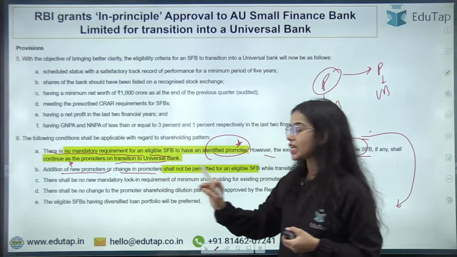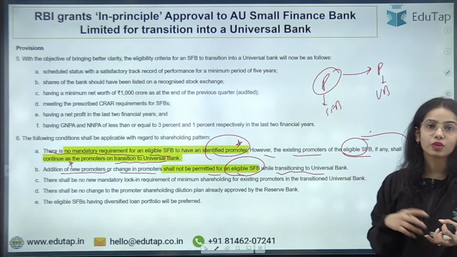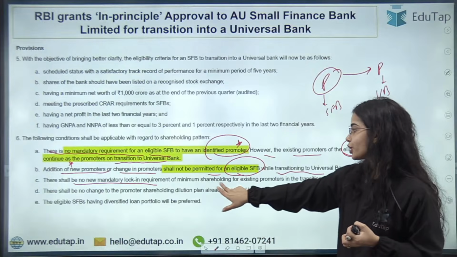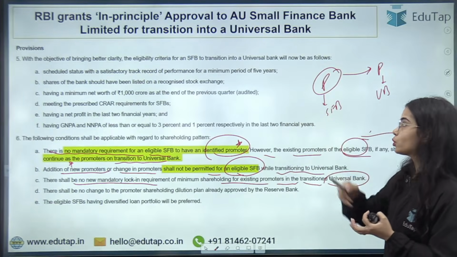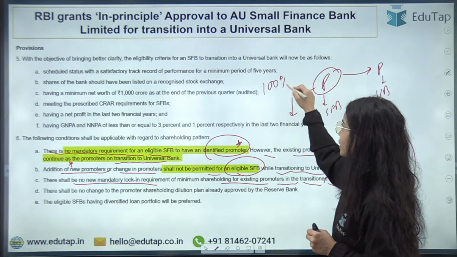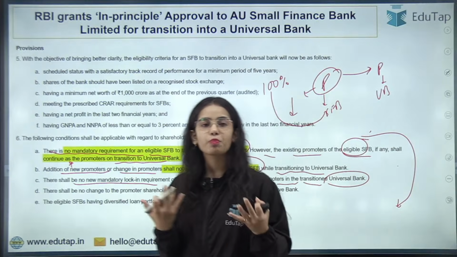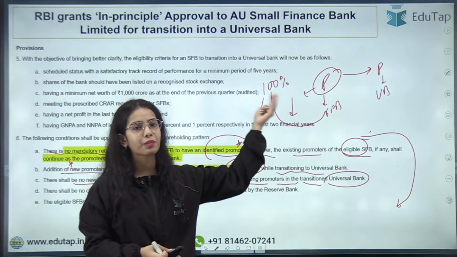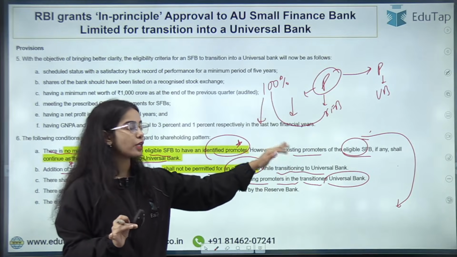Addition of new promoters or change in promoters shall not be permitted for an eligible SFB while transitioning to the universal bank. There shall be no new mandatory lock-in requirement of minimum shareholding for existing promoters in the transitioned universal bank. Usually the promoters have to dilute their shareholding. That means let's say the promoter has 100% of the shares in the small finance bank. They have to reduce their shareholding so that they do not have much power later on. So they have to dilute their shareholding, from let's say 100% to 80% to 60%, then to 40%. Basically they have to dilute their shareholding.